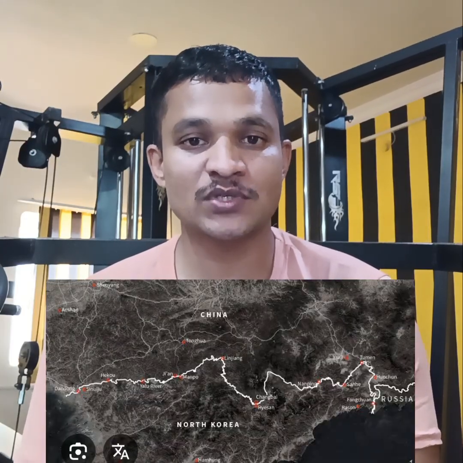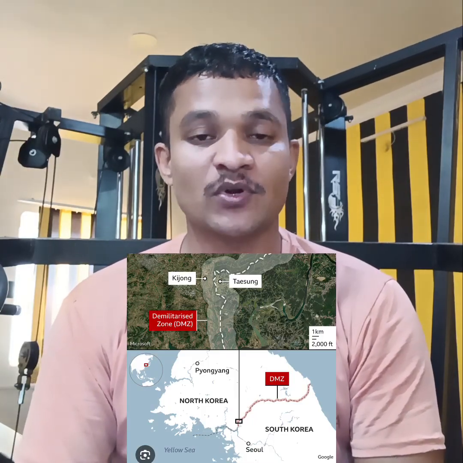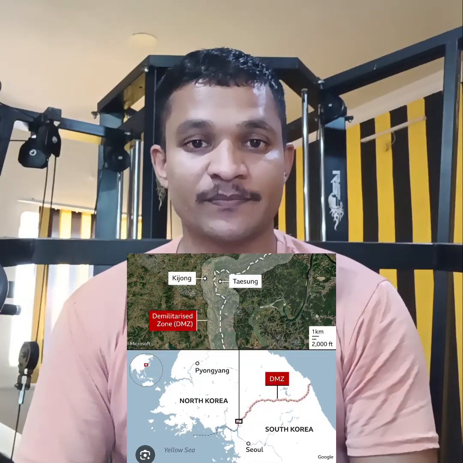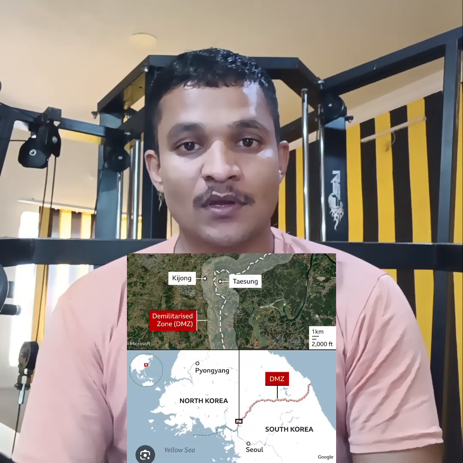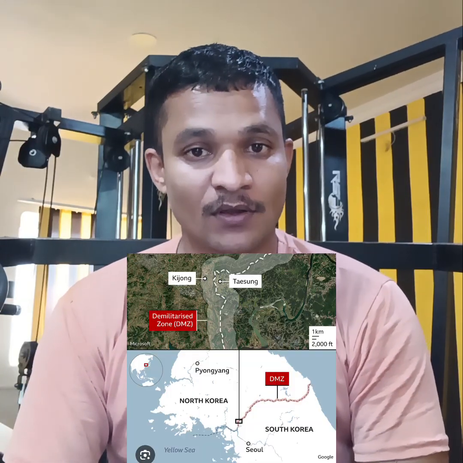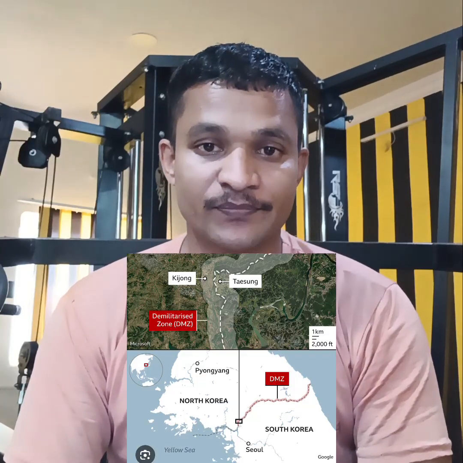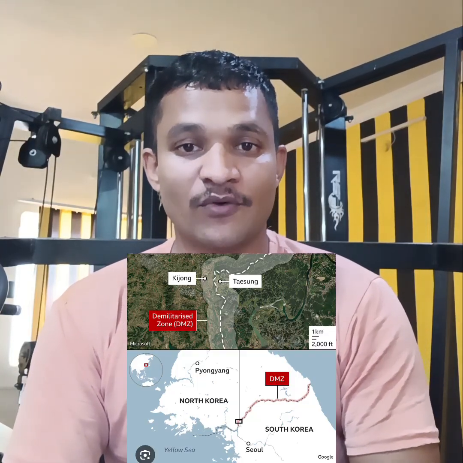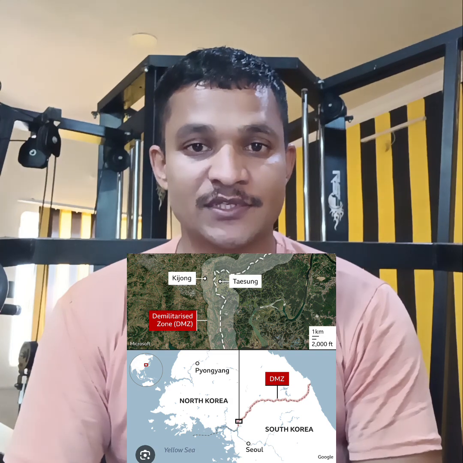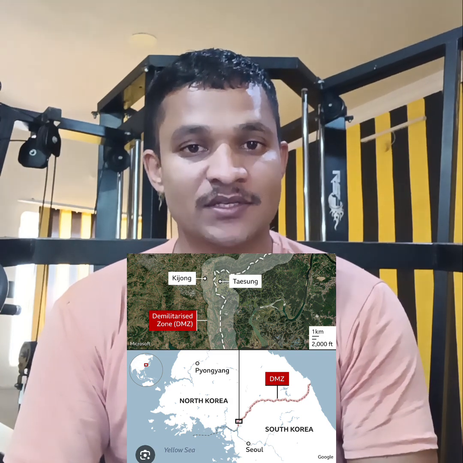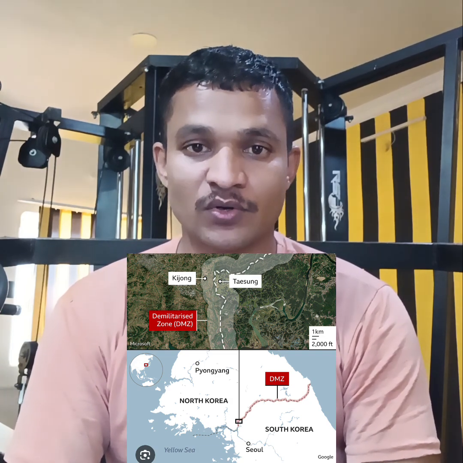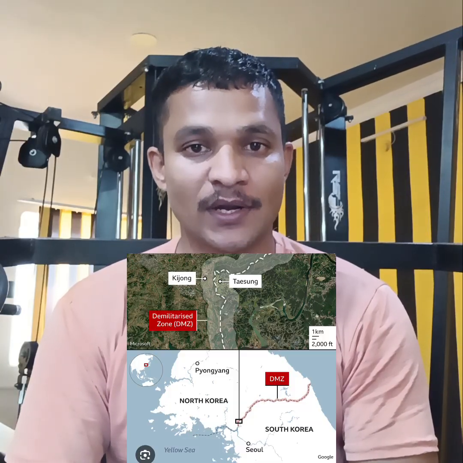Because South Korea follows the ideology of America and North Korea follows the ideology of China and Japan. It means they share each other's border. Approximately 1,300 km North Korea shares the border with China. And South Korea shares a border with North Korea approximately 250 km long and 4 km wide. I have mentioned the border fact. When both countries became independent, at that time, with the help of the US and China, they created the DMZ. That's called the demilitarized zone. According to that demilitarized zone, no soldier of either country carries weapons in the entire zone.